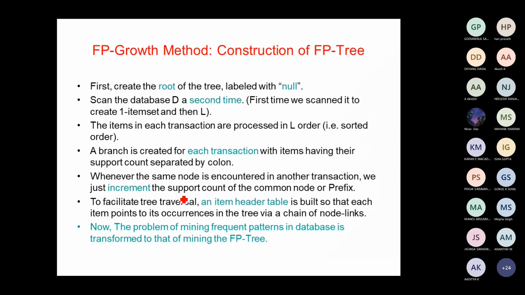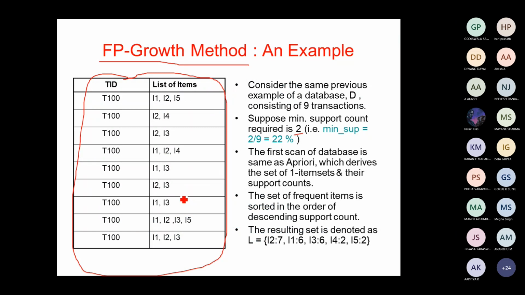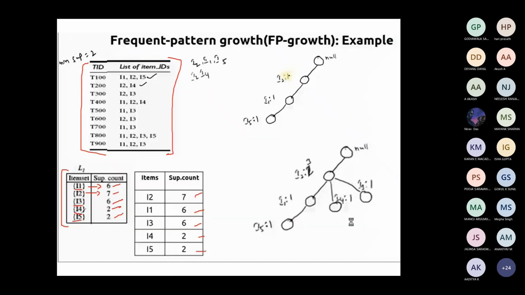Okay, so that is the initial step that you need to do in case of FP growth. The set of item sets are sorted in the order of descending support count. That is what we have done here: I2, I1, I3, I4, I5. They have been sorted based upon the minimum support in the descending order.